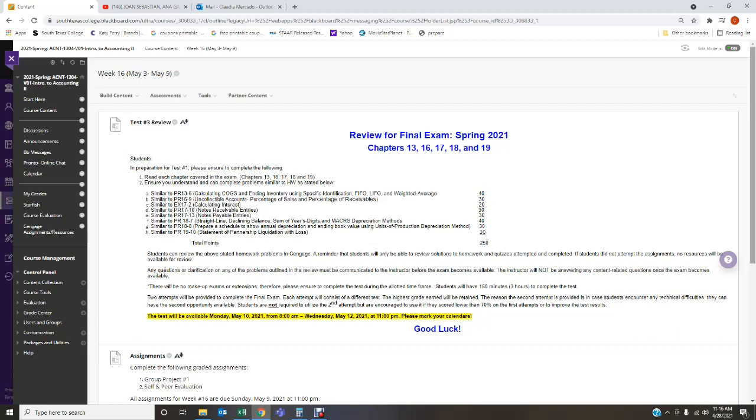Then we're going to have something similar to problem 18.7, which deals with the straight line, declining balance, sum of the years digits, and double declining depreciation methods. That will be 40 points. Then a problem similar to problem 18A, which is to prepare a schedule to show annual depreciation and ending book values using the units of production depreciation method. That's going to be worth 30 points. And then last but not least, something similar to problem 19.10, which is a statement of partnership liquidation with a loss. That is going to be worth 30 points. So we're looking at 250 points here.